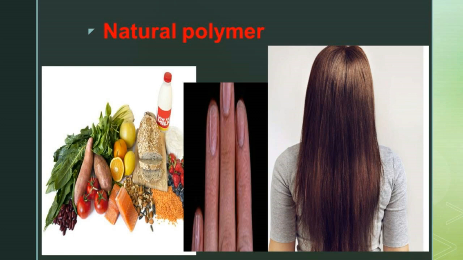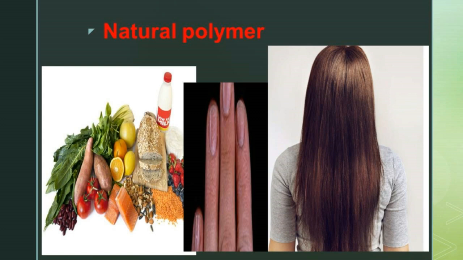Proteins are polymers that contain amino acids as monomers. There are many kinds of amino acids. Different combinations of amino acid monomers create different protein polymers.